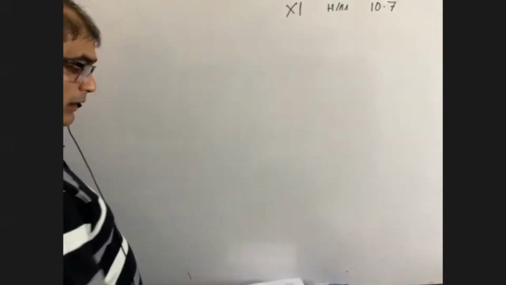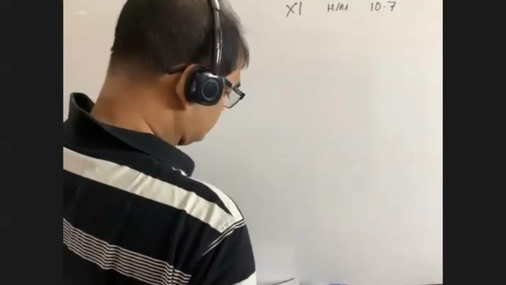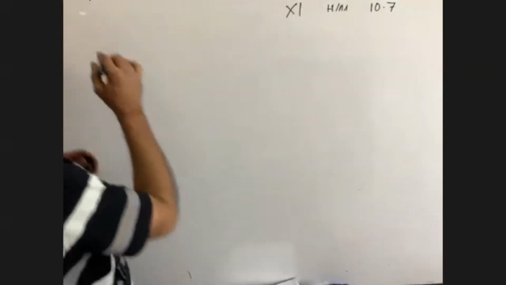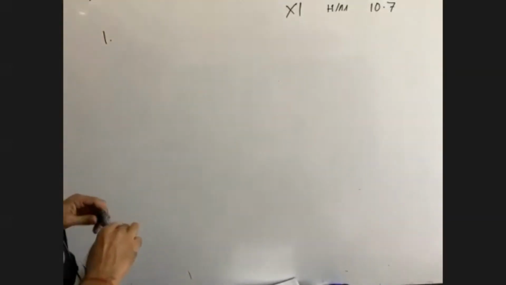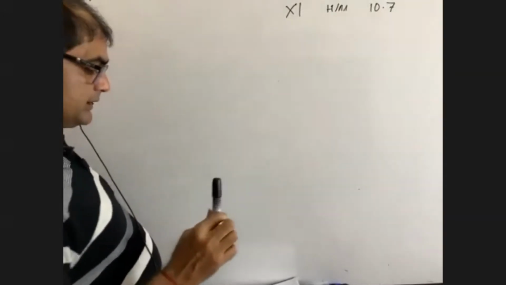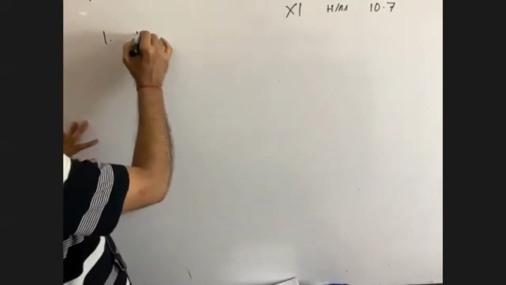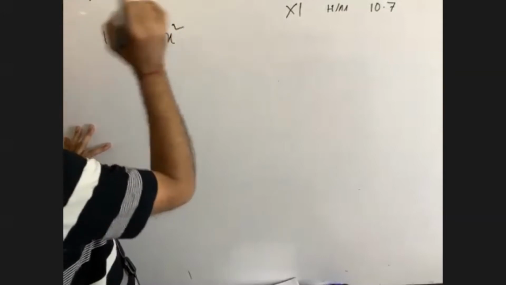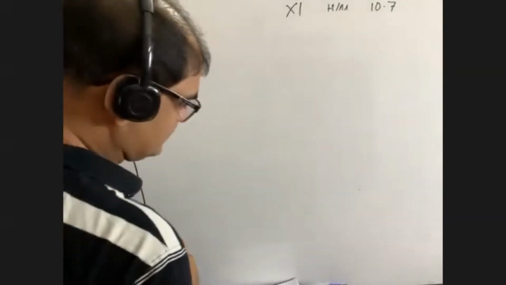Okay. Now, let's go to exercise 10.7, question number 1. You see, find the area bounded by the curve. The curve is given, y is equal to x square, and the x-axis.